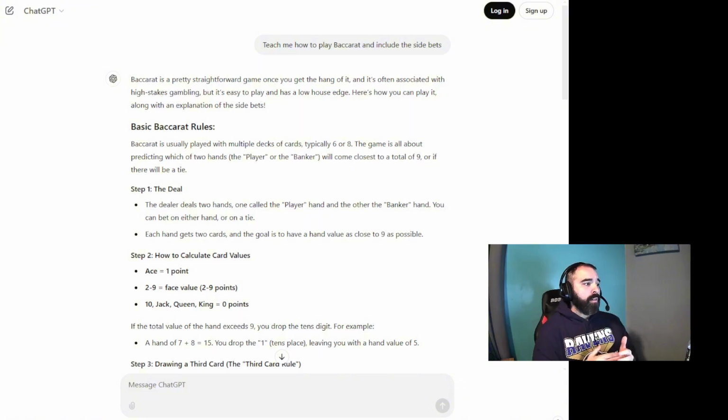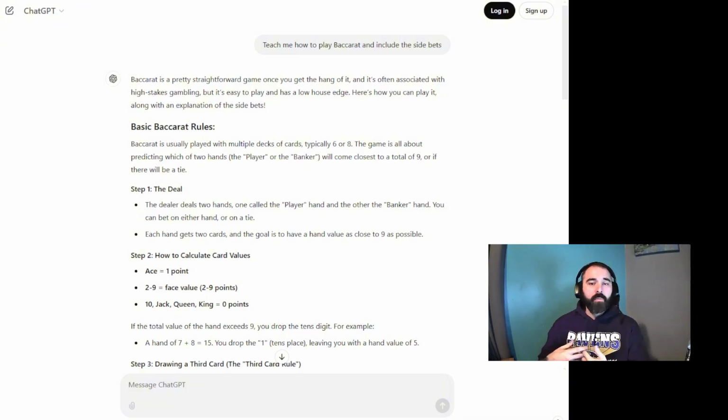For basic Baccarat rules, Baccarat is usually played with multiple decks, typically 6 or 8. The game is all about predicting which of the two hands, one is the player and one is the banker, will come closest to the total of 9, or if there will be a tie. In step 1, the dealer deals 2 hands, one called the player and the other called the banker hand. You can bet on either one or on a tie. Each hand gets 2 initial cards. The goal is to have a hand value as close to 9 as possible.